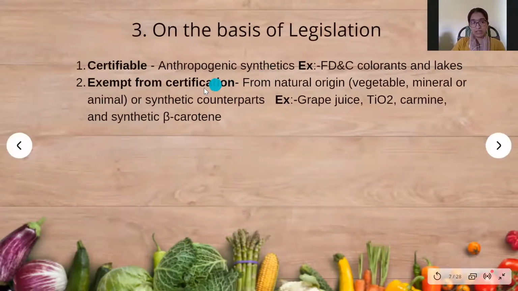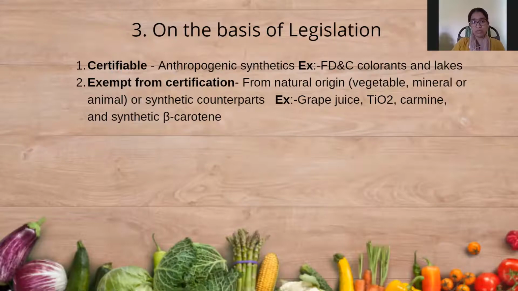On the basis of legislation, pigments are categorized into two types. First one is certifiable pigments, which are mostly man-made or anthropogenic synthesis. FD&C colorants and lakes come under this category. Lakes are mostly water insoluble and they impart color to food through dispersion.